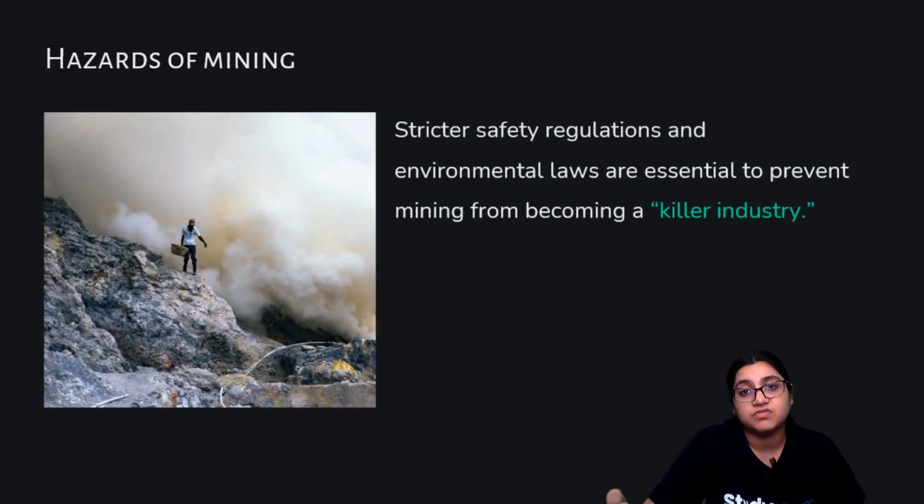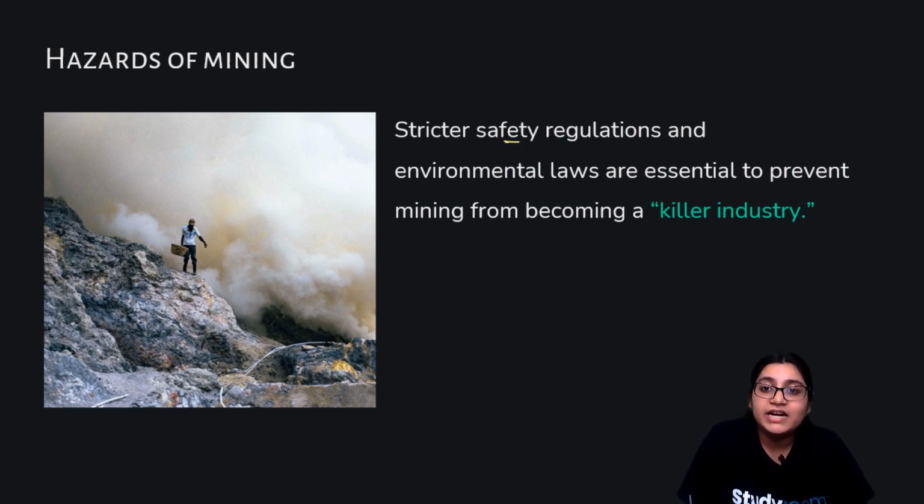Now we're talking about the hazards of mining. I've already discussed that they are working in hazardous conditions. They are working underground, and sometimes there are toxic pollutants, grinding and drilling is done, and small particles, people working there would breathe them in, and that's how they would have respiratory diseases and many other diseases, and they might get exposed to threats, and they might even die and lose their health in order to work there.